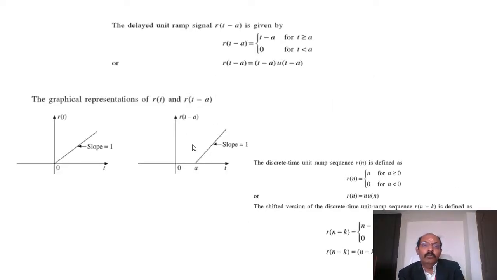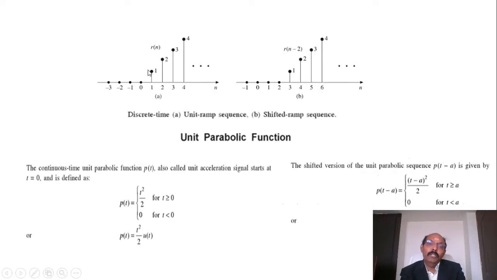Okay. So this is the delayed sequence, by t minus some delay. This is also possible. Here is how the discrete time is represented. This is the same in n. This is the unit ramp sequence. On the x-axis we represent n, and on the y-axis r of n. In this, you just see here, the ramp is shifted by 2. Here n is equal to 0, then 1, 2, 3, 4.